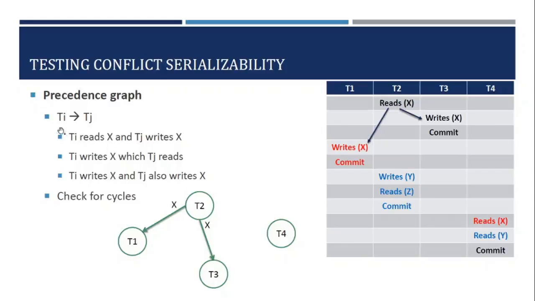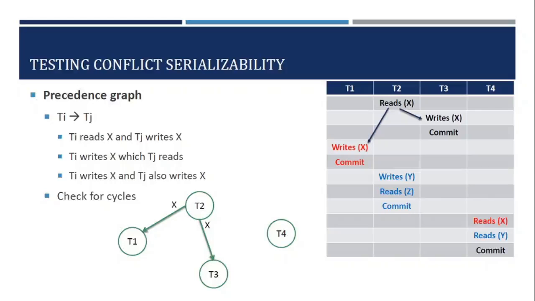We draw an edge from Ti to Tj whenever Ti reads X and Tj writes X, or Ti writes X and Tj reads X, or Ti writes X and Tj also writes X, and we label this edge as X. So let us consider transaction T2.